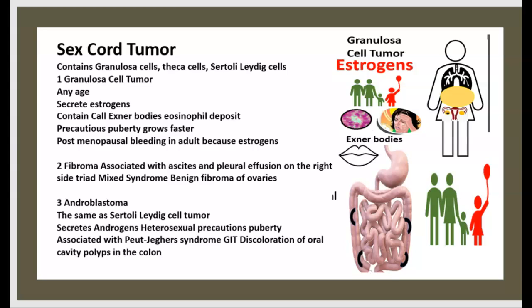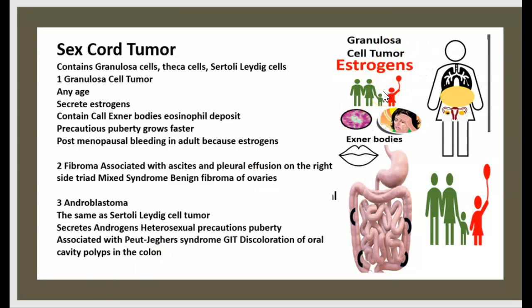Cord tumor contains granulosa cell, theca cell, Sertoli Leydig cell. Granulosa cell tumor, they come from any age and secrete estrogen.